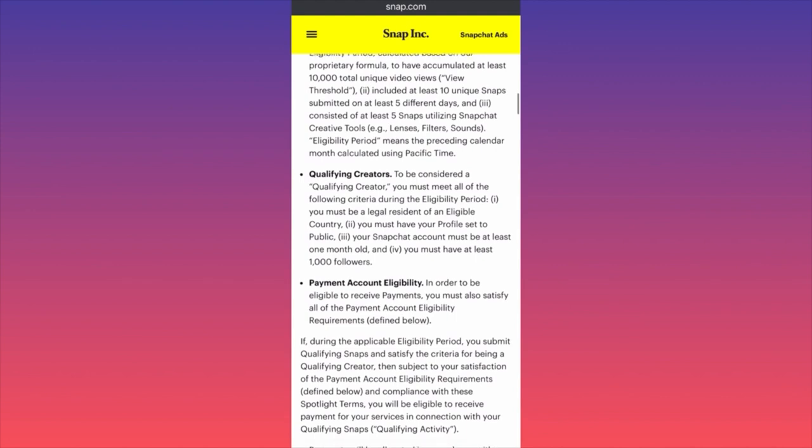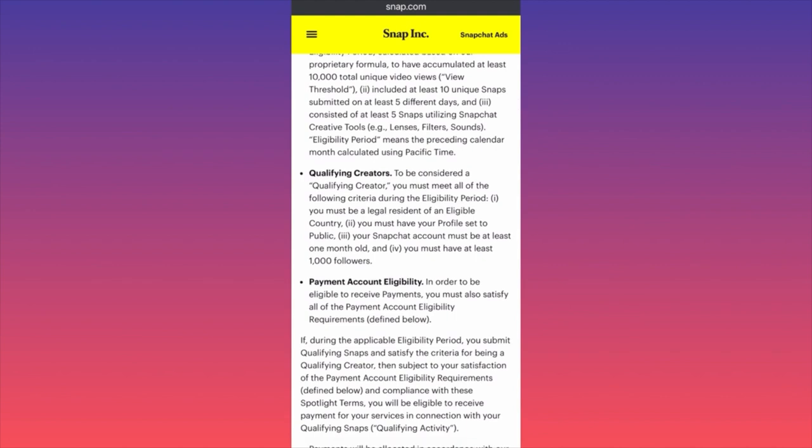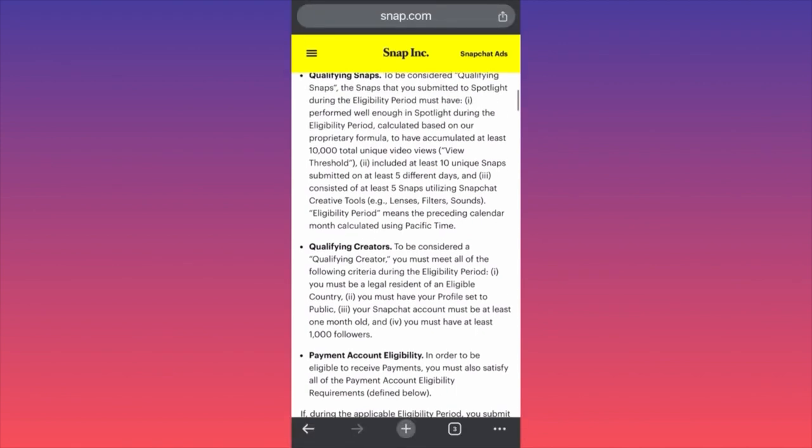So, first for the creators, to be qualified, you should fall under the eligibility country. So you want to make sure that your country is part of the eligibility list. Otherwise, you're not going to be able to apply even if you meet any of the other criteria.